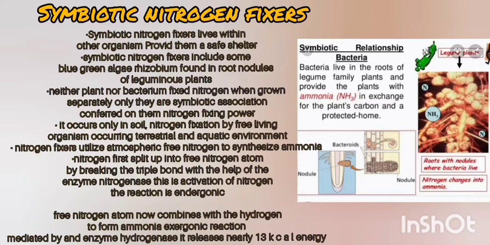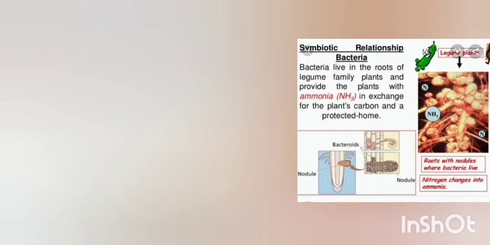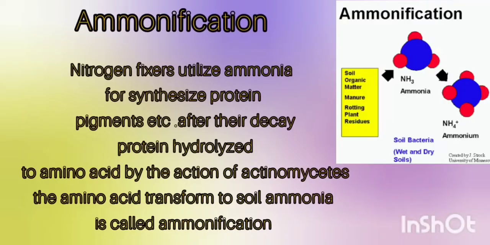Primarily, the free nitrogen atoms are separated by breaking the triple bond with the help of the enzyme nitrogenase. It is an activation of nitrogen, and the reaction is endergonic. And the free nitrogen atom combines with hydrogen to form ammonia, which is an exergonic reaction. It is mediated by the enzyme hydrogenase.